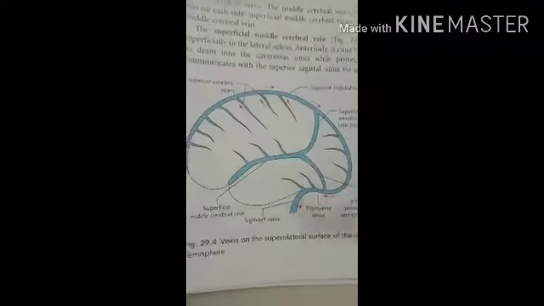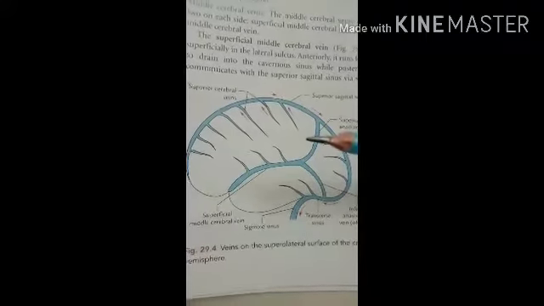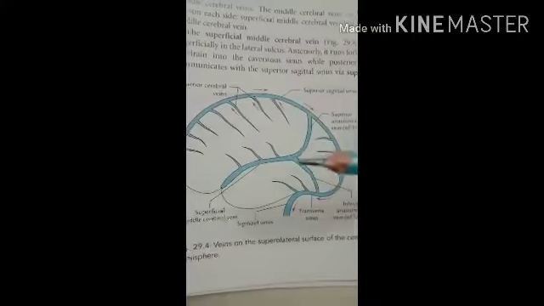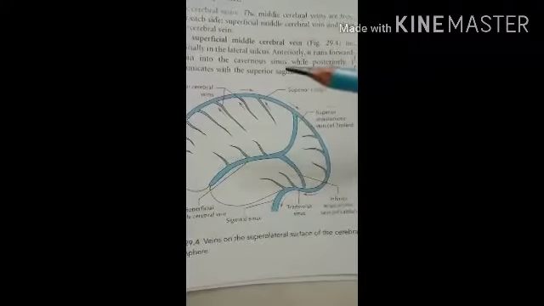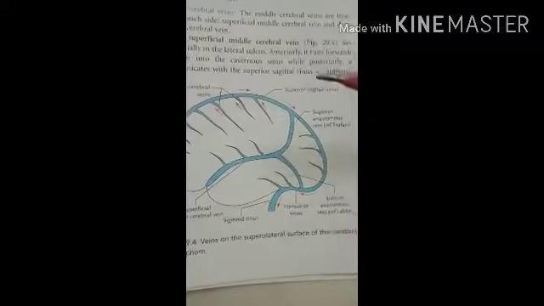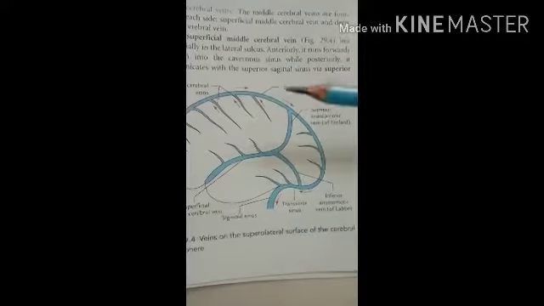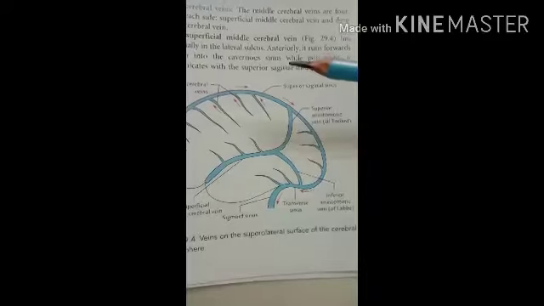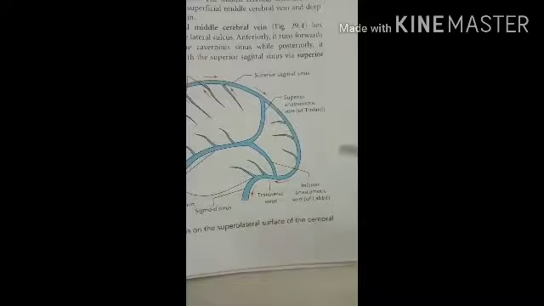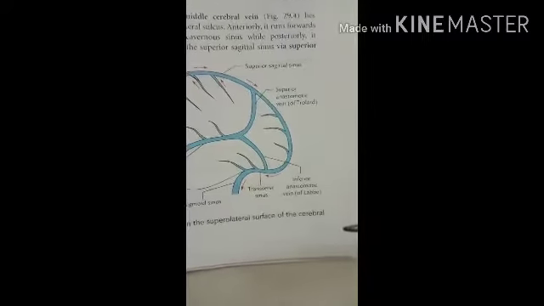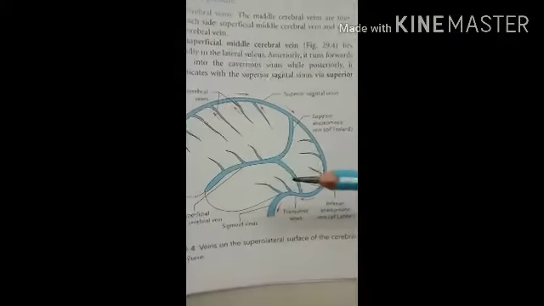That is an important feature, because the circle of Willis is present, and this circle of Willis consists of the different cerebral arteries. So this arterial pattern is not followed in the brain. Second, the veins of the brain are extremely thin walled due to the absence of muscular tissue in the wall. So there is no vasoconstriction and vasodilatation of the veins.